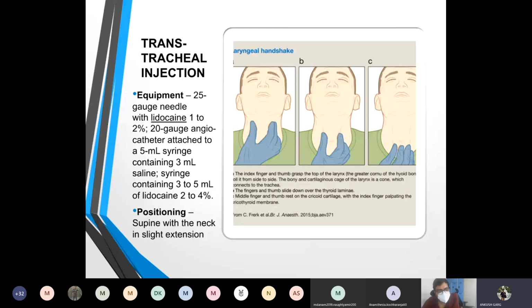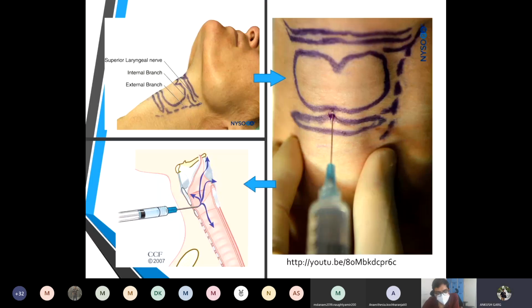The bony and the cartilaginous larynx can be felt. The thyroid cartilage can be felt, and below, between the thyroid cartilage and the cricoid cartilage, we can feel the cricothyroid ligament. We will identify the midline of the cricothyroid ligament and inject the local anesthesia and raise a wheel